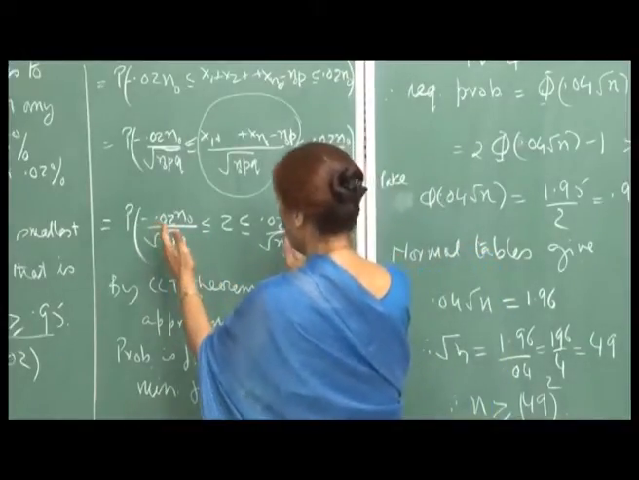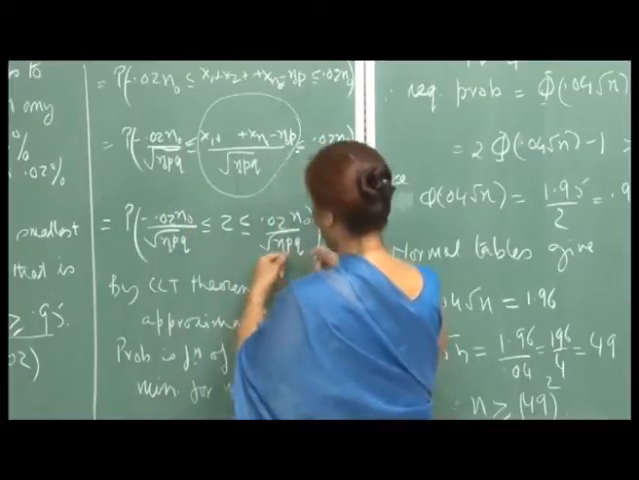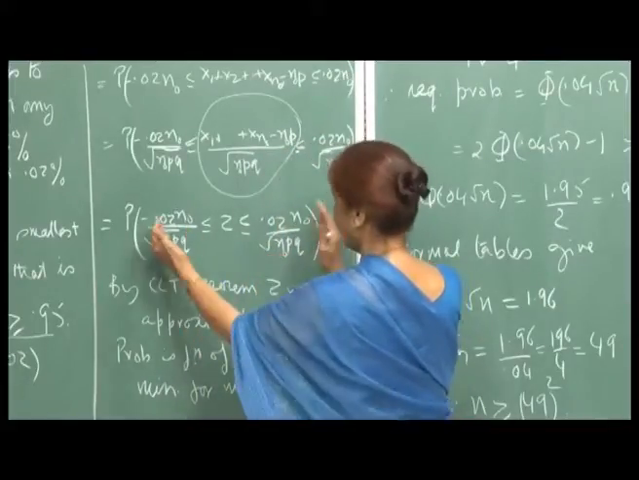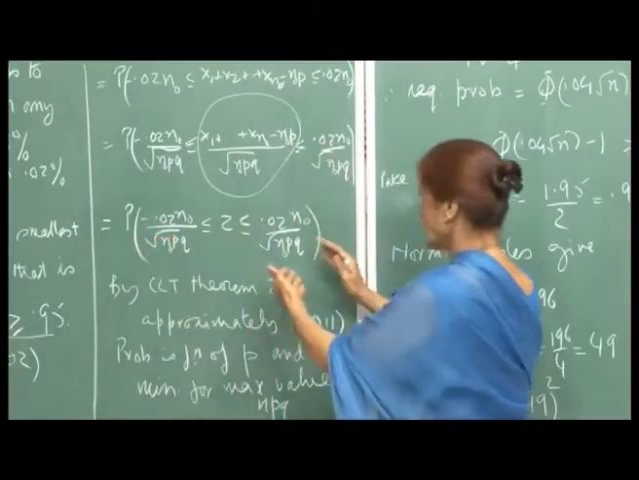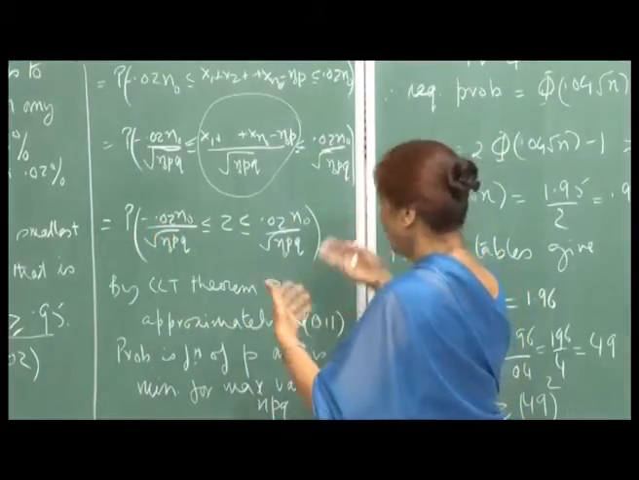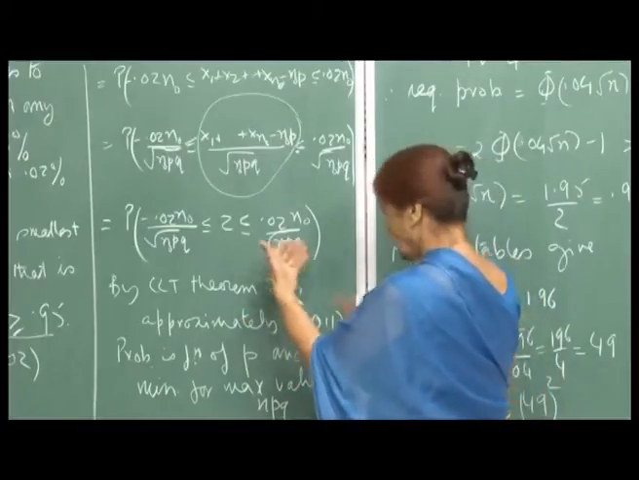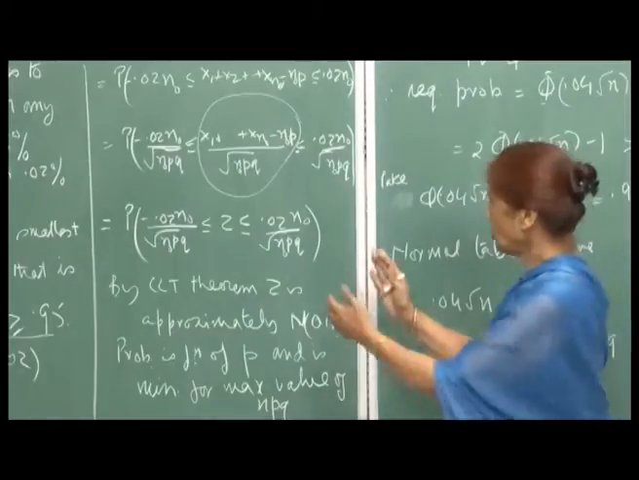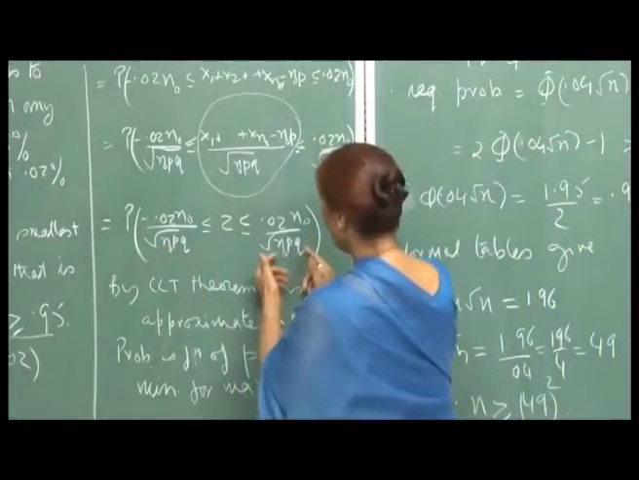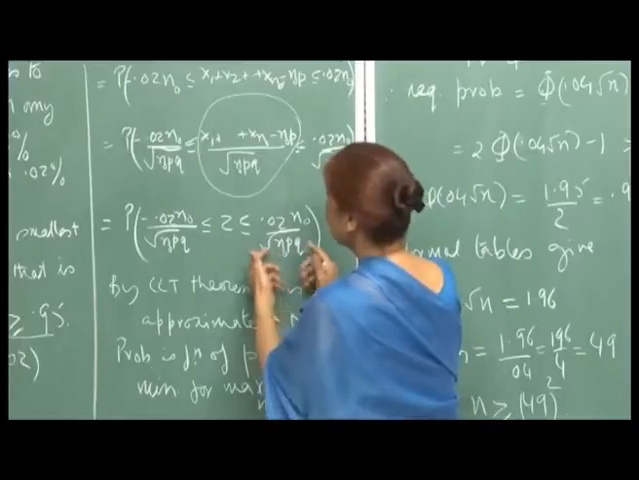So, if that means this interval will be the smallest for the maximum value of this number, it will be the smallest interval. And so, if the probability for the smallest interval is greater than 0.95, then for any other p, this probability would be greater than 0.95. That is the idea.